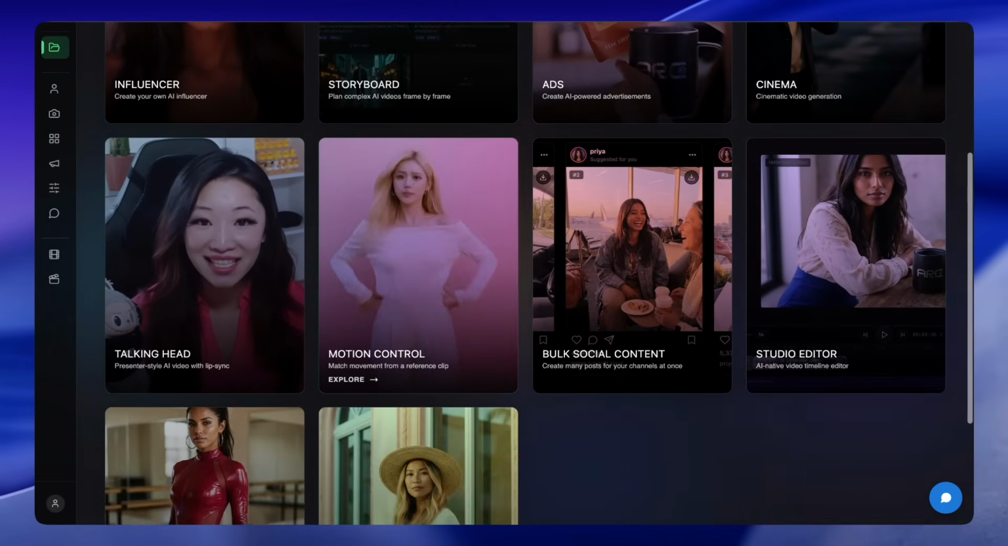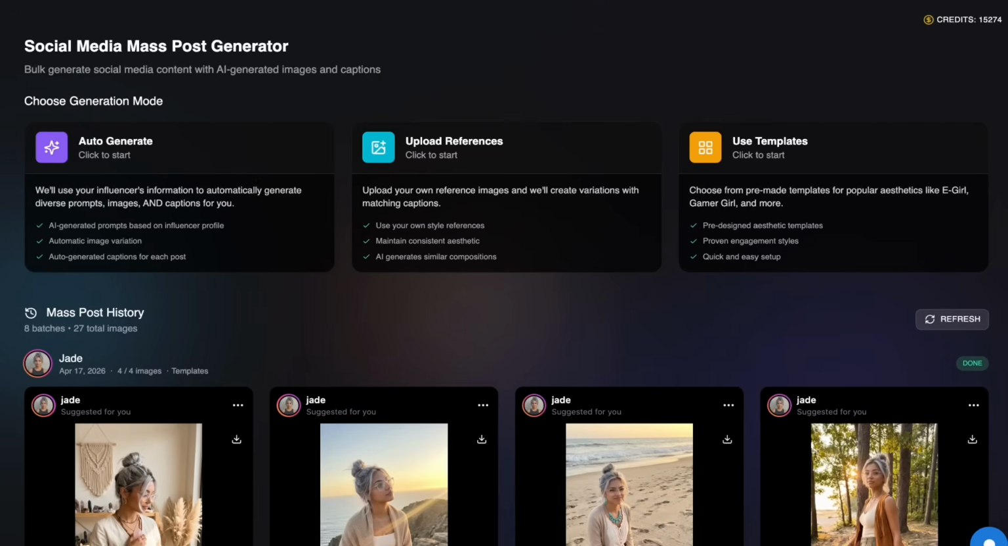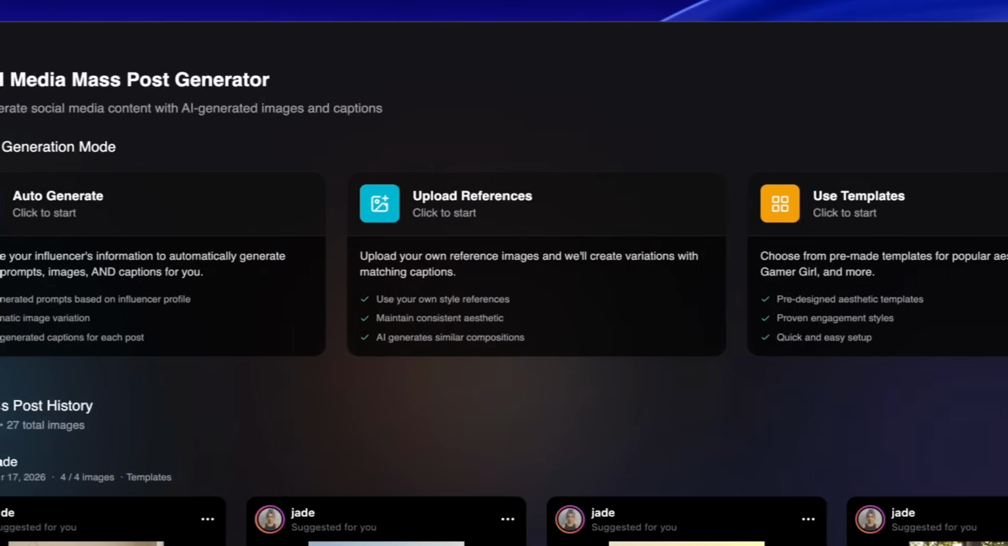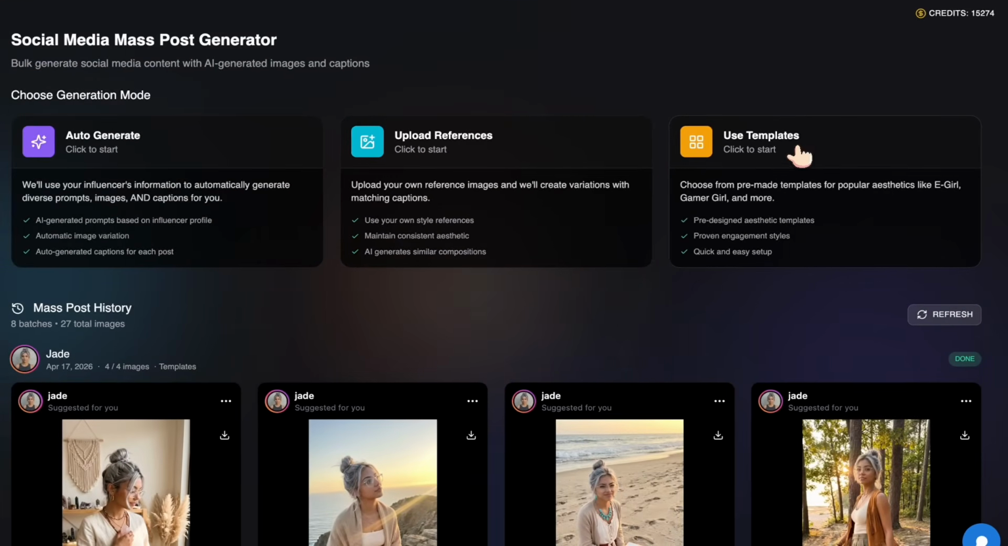So I went back to the dashboard and selected Bulk Social Content Mode. This is where full social media posts can be generated automatically using AI. And honestly, this is where the whole workflow starts becoming really powerful. Because instead of creating posts manually one by one, entire batches of content can be generated in minutes. Now, there are 3 generation modes available here: auto-generate, upload reference, and use template. For this example, I selected Use Template.